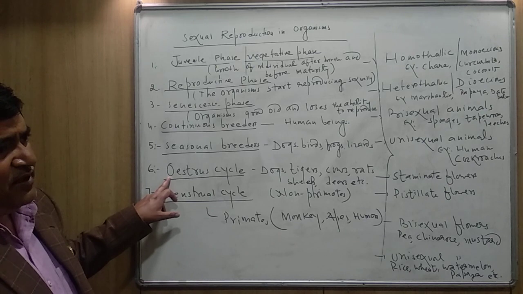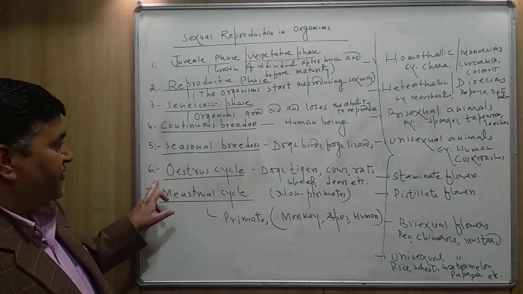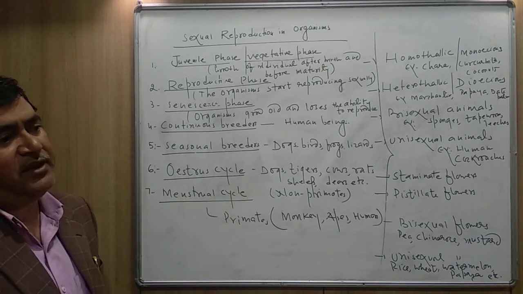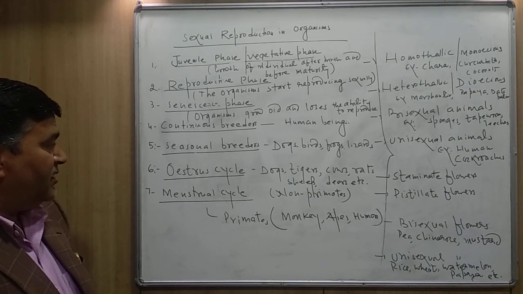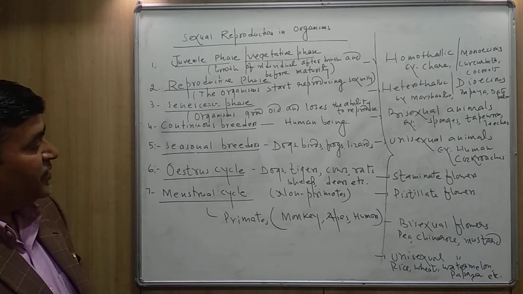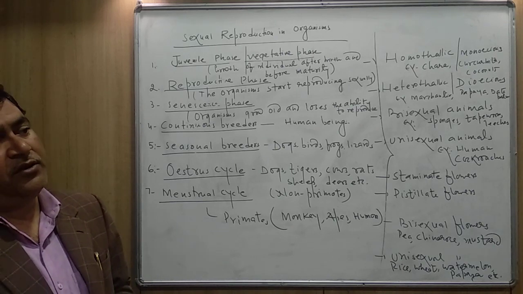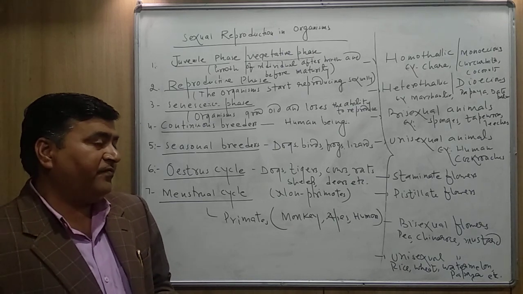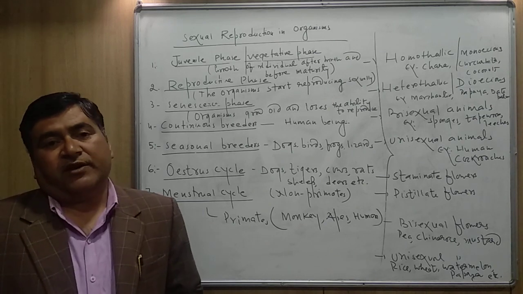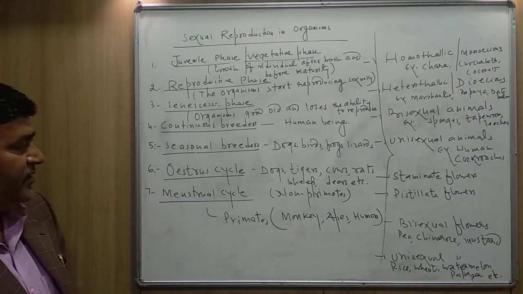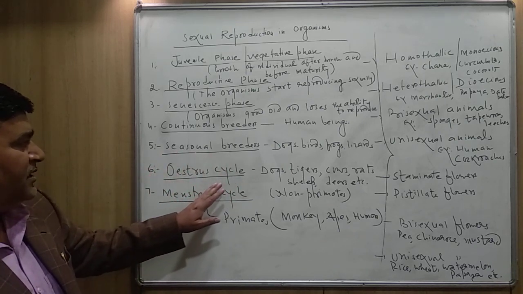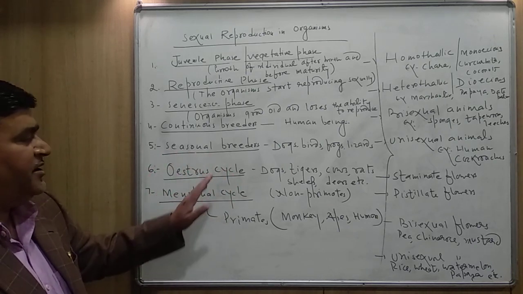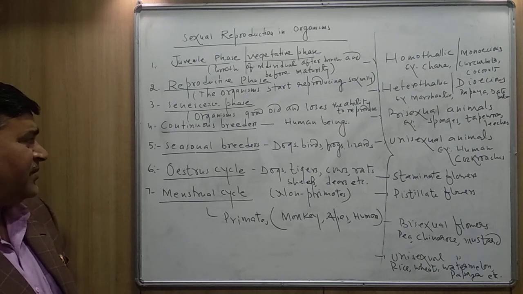The estrus cycle does not have so many stages, but the menstrual cycle has so many phases, like the menstrual phase, follicular phase or proliferative phase, and luteal phase or secretory phase. But all these stages are absent in the estrus cycle.